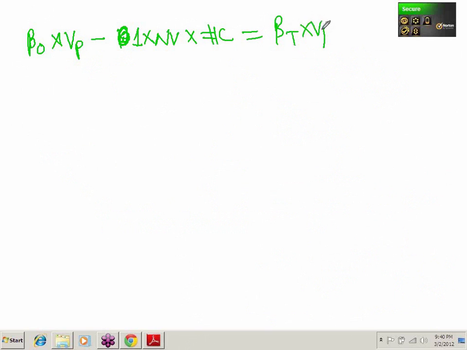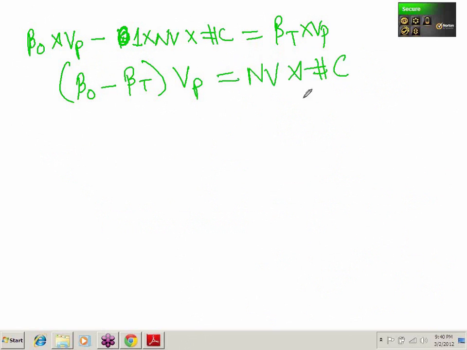Just correct me if I am wrong: beta original into value of portfolio minus beta of mini Nifty, which is essentially 1, into notional value of each contract into the number of contracts is equal to beta target into value of portfolio. Now I will bring beta original minus beta target, into value of portfolio, over here, equal to notional value into number of contracts.